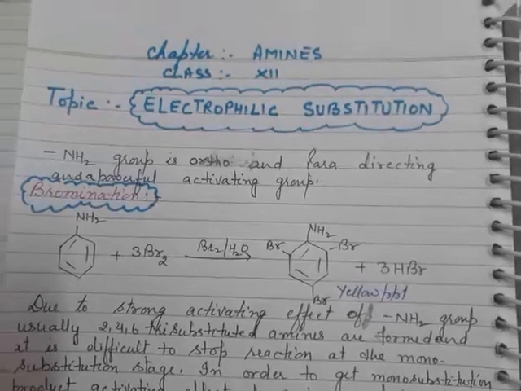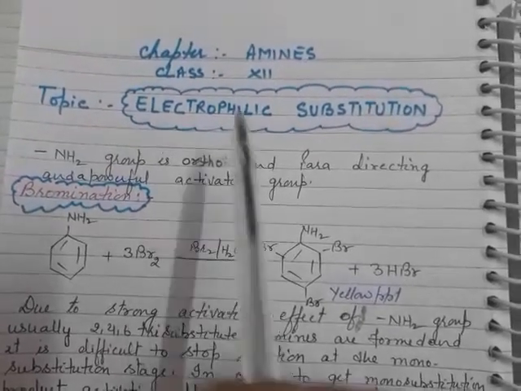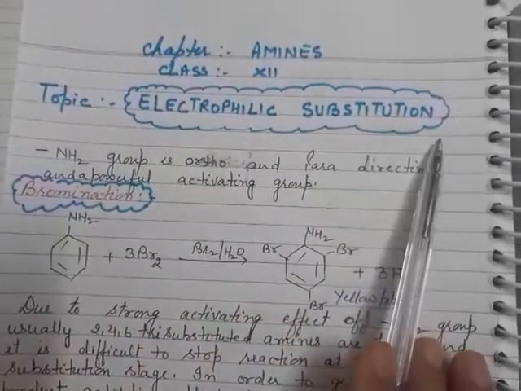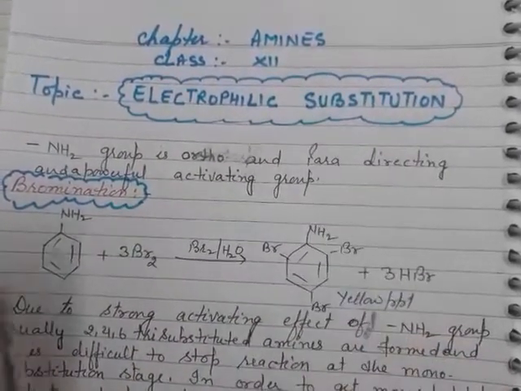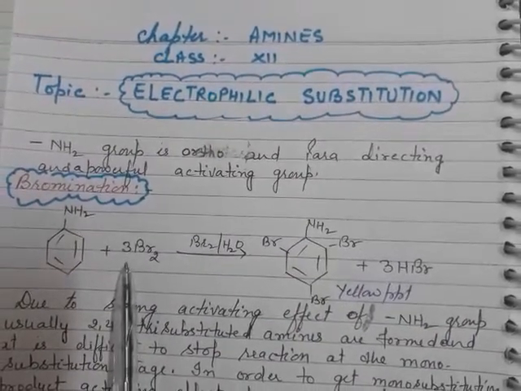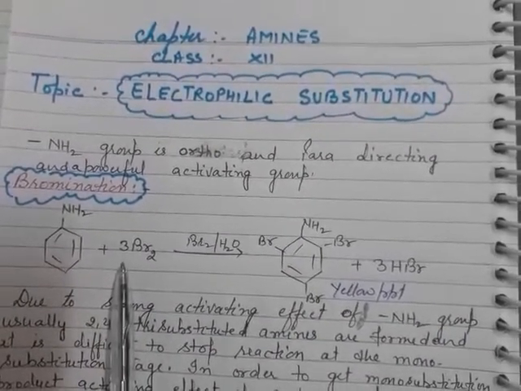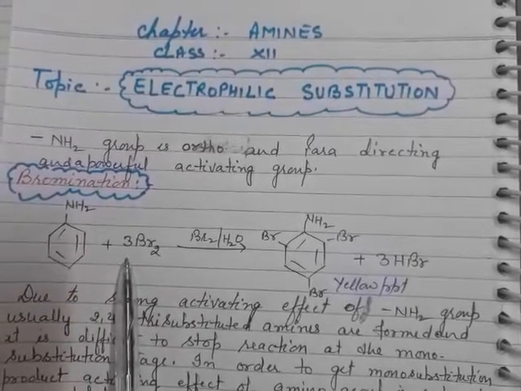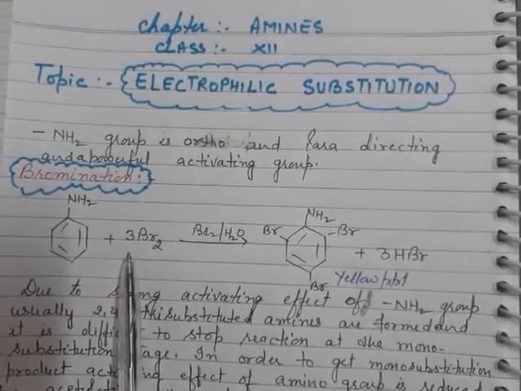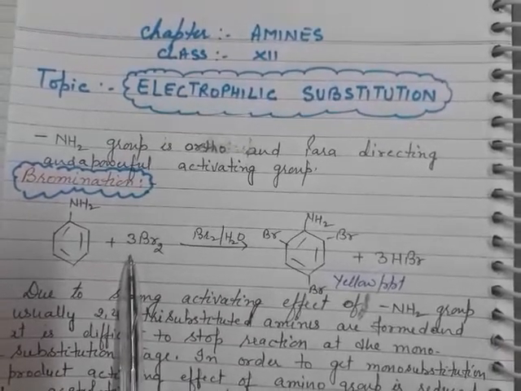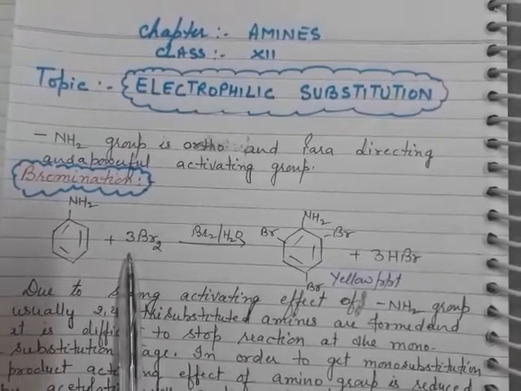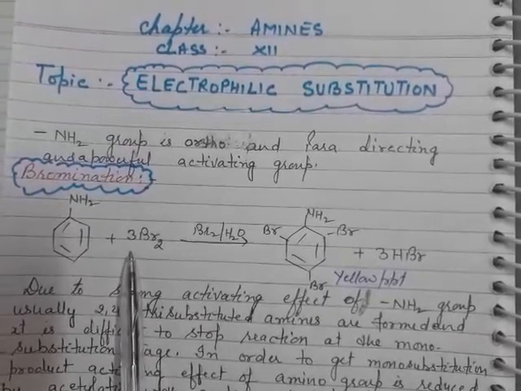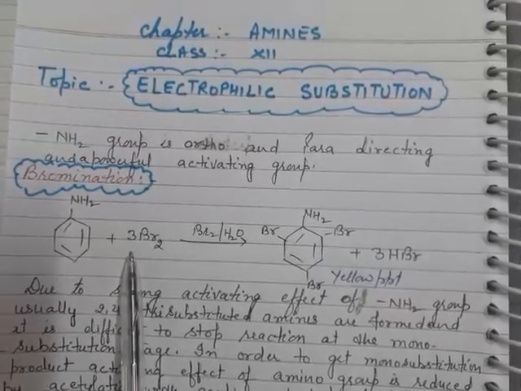Good morning, students. Today, in continuation with chapter amine, we'll be discussing electrophilic substitution reactions. Benzene ring in aromatic amines such as aniline gives substitution reactions such as halogenation, nitration, and sulfonation. These reactions proceed by electrophilic substitution mechanism in which the attacking reagent is an electrophile.